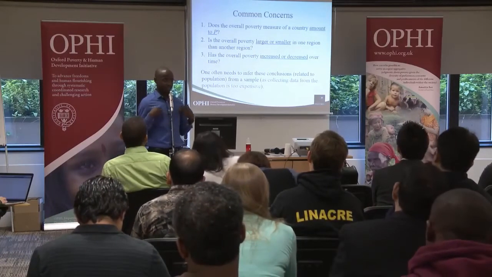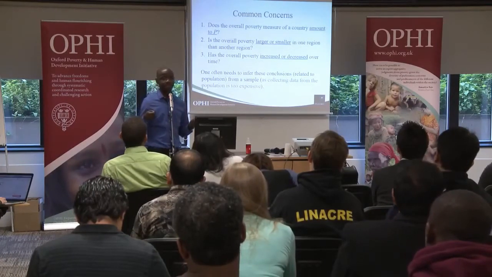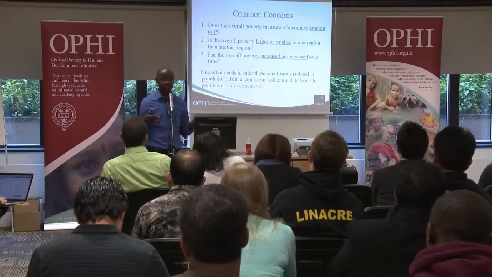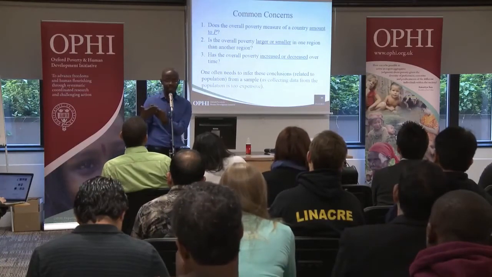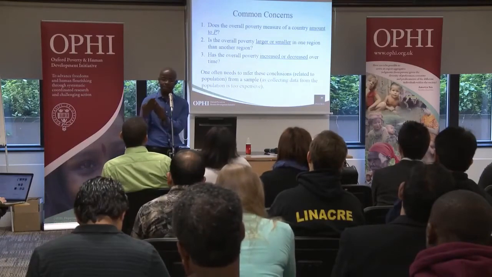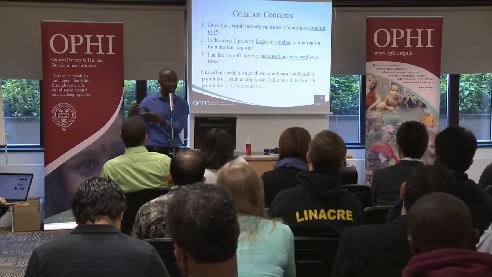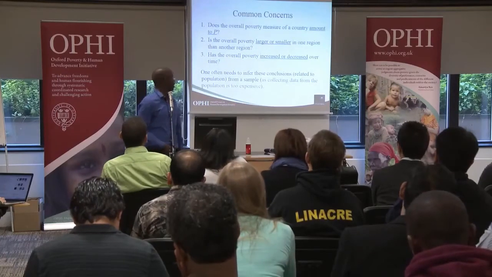To be really confident, we need to do some statistical tests and analysis to say, okay, the difference I'm getting in my regional comparison is sufficiently large that I can say poverty is higher in this region compared to the other one.